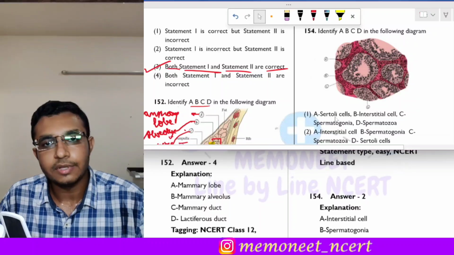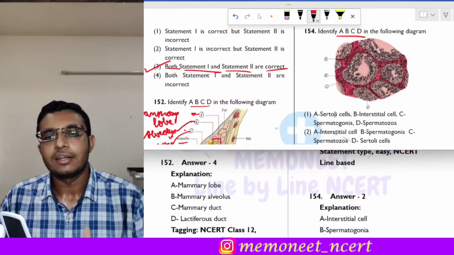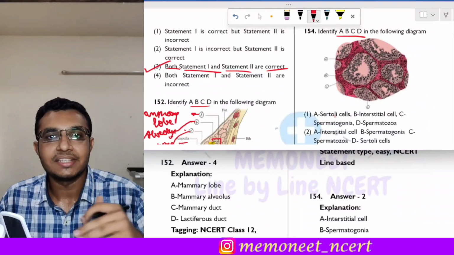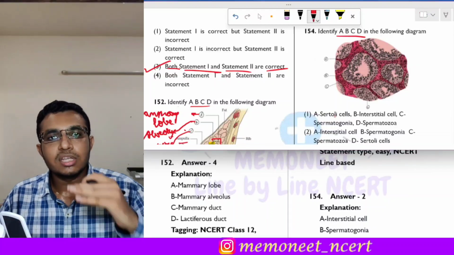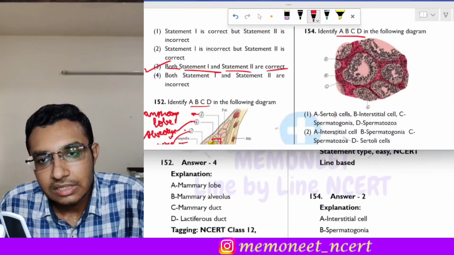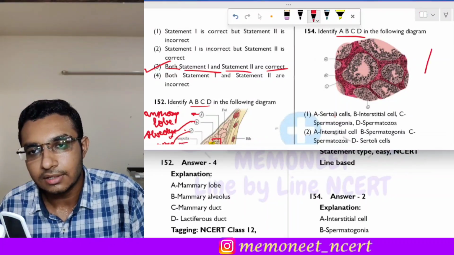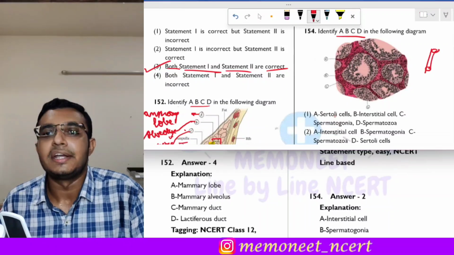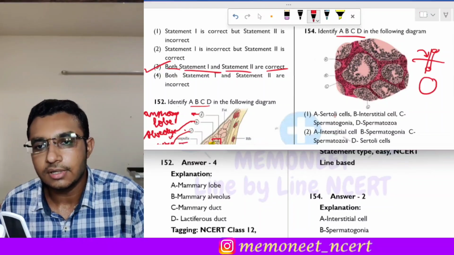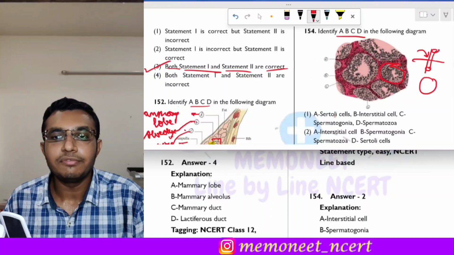Okay, moving on to the next question, that is question number 154. The question 154 is a diagram based question and we have to identify A, B, C and D. Now this is a diagram from where? Can you guess? So yes, this diagram is a cross section of the testes. If we take a cross section of testes, then we find these structures like this. Here you can see the tube-like structures. If this is a cylindrical tube and we do a cross section, then the cross section which we see from above will be circular, right? So these are the circular cross sections, and it is a cross section of the seminiferous tubule of testes.